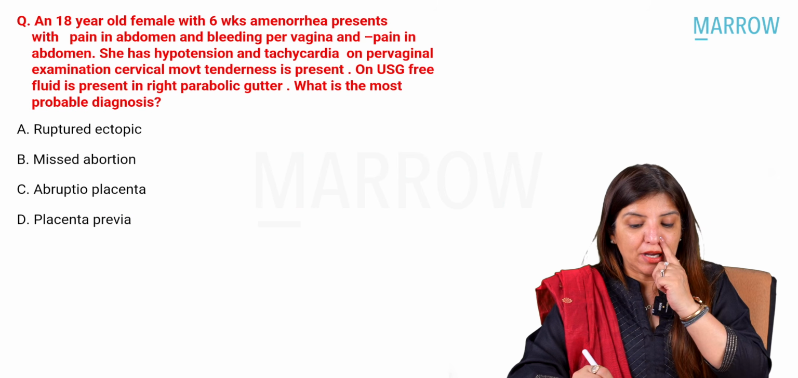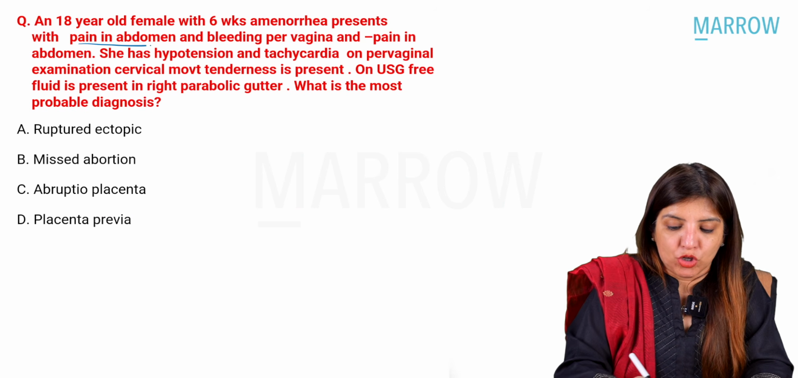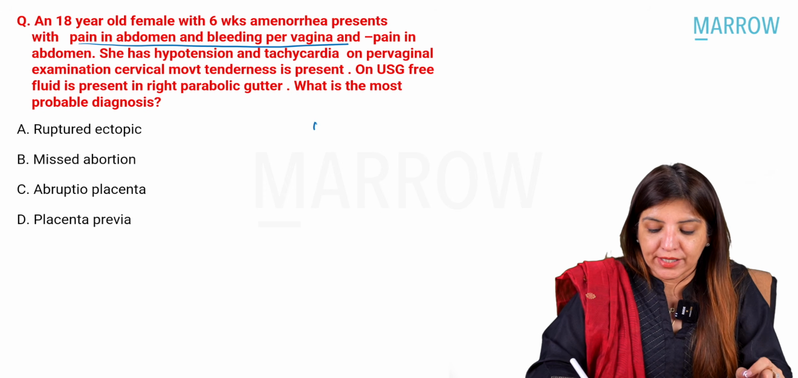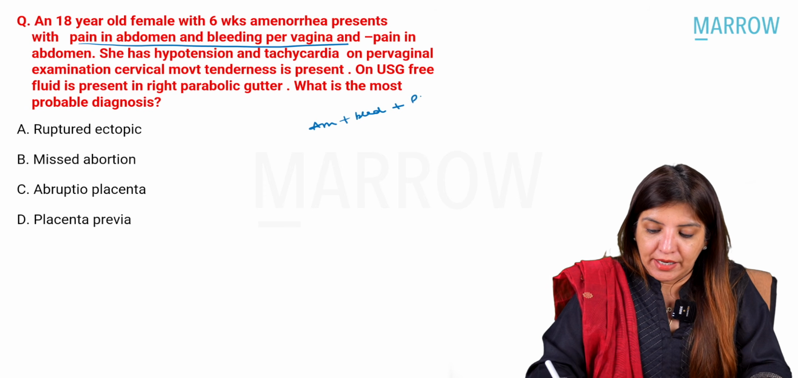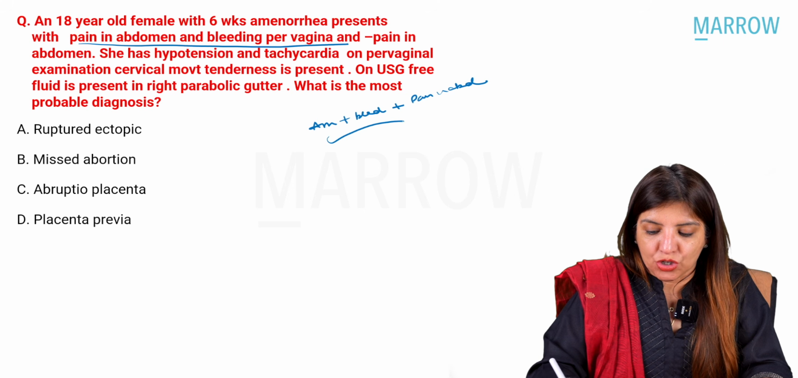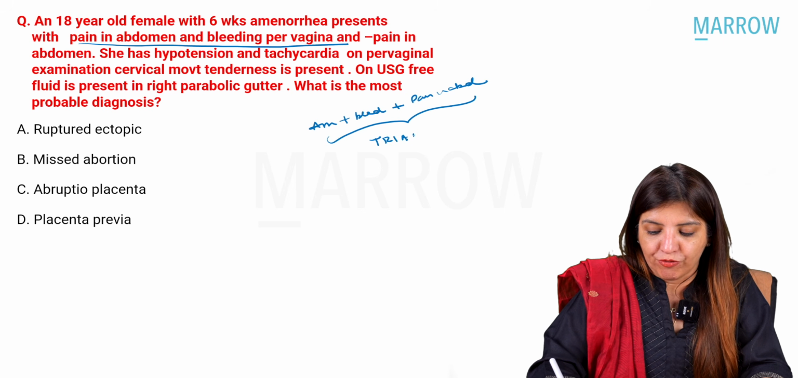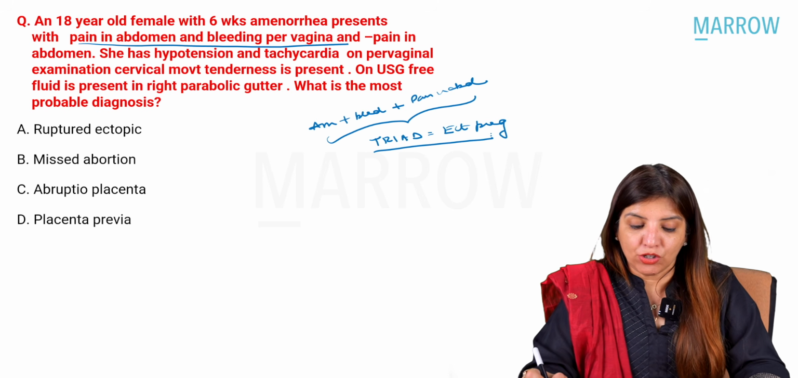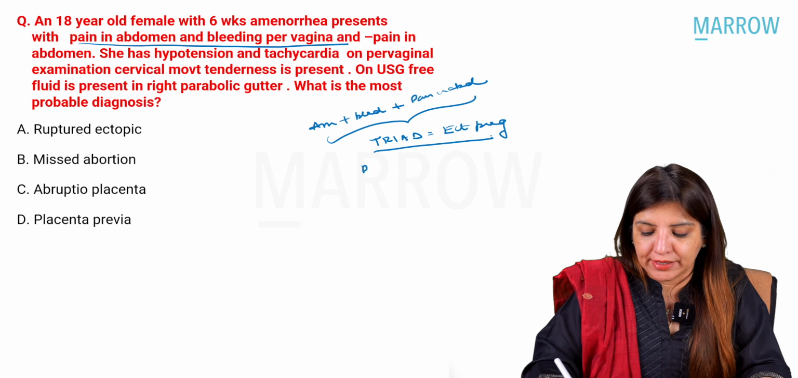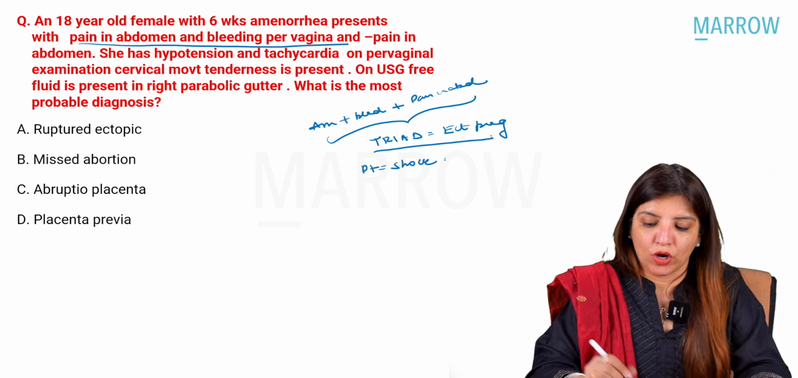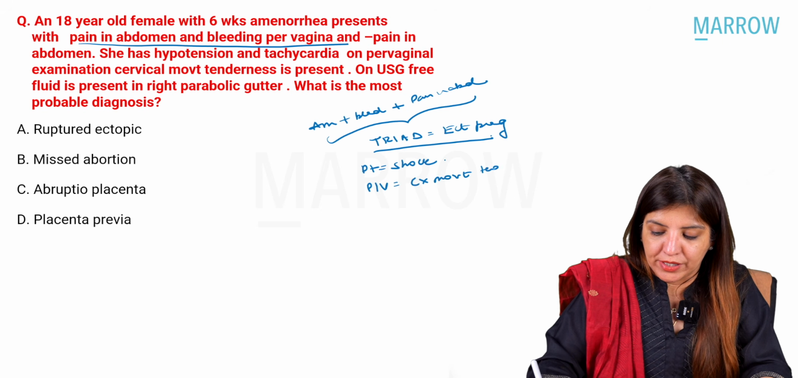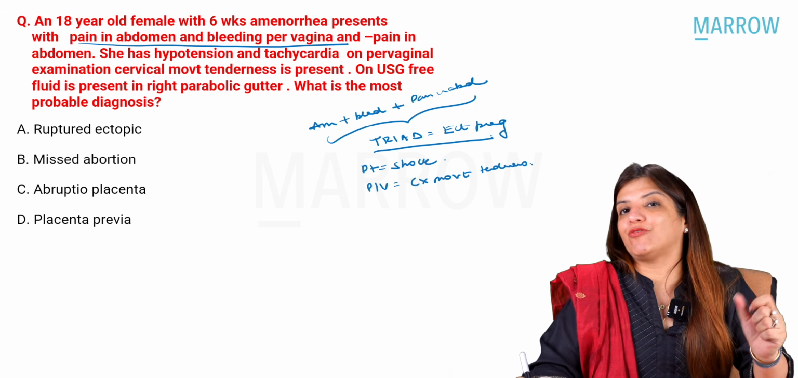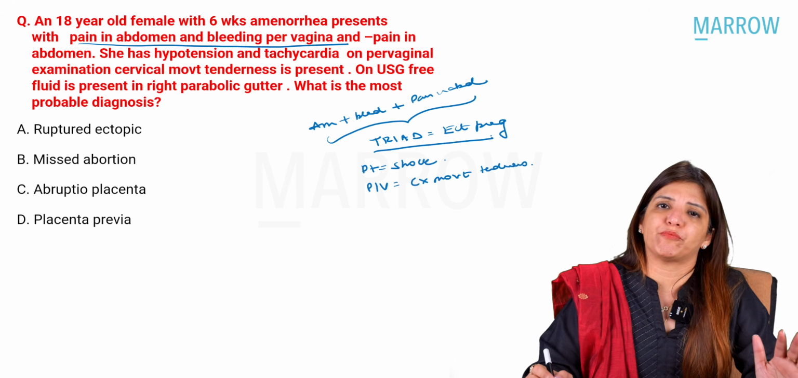An 18-year-old female with 6 weeks amenorrhea presents with pain in abdomen and bleeding PV. Now, whenever you are getting amenorrhea plus bleeding PV plus pain in abdomen, this is a typical triad which you get in case of ectopic pregnancy. All these questions we have already done, right? Then the question says she has hypotension and tachycardia. That means your patient is in shock. They are saying on per vaginal examination, you are getting cervical movement tenderness. On ultrasound, free fluid is seen. So, all that points towards ruptured ectopic.